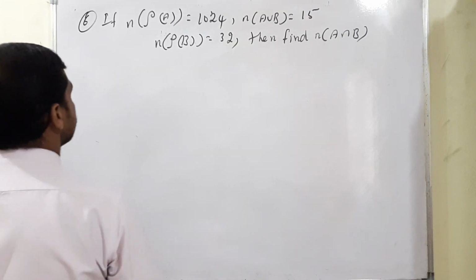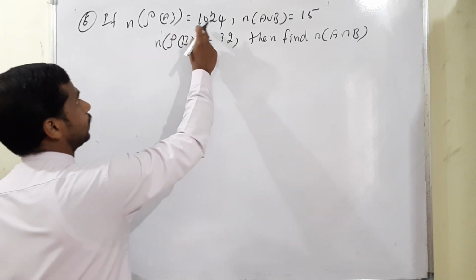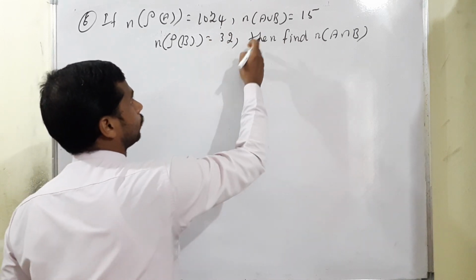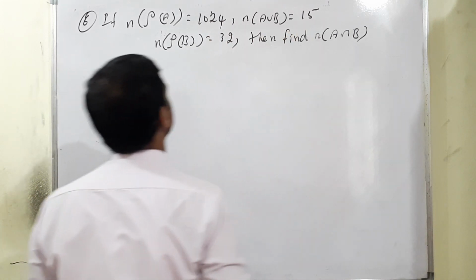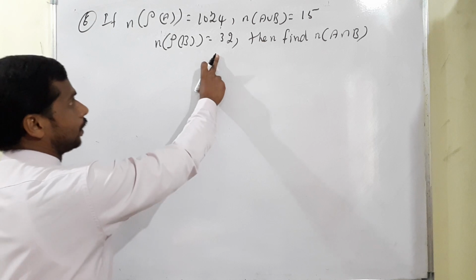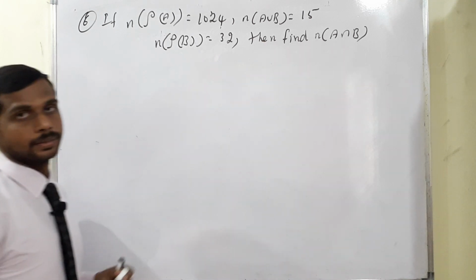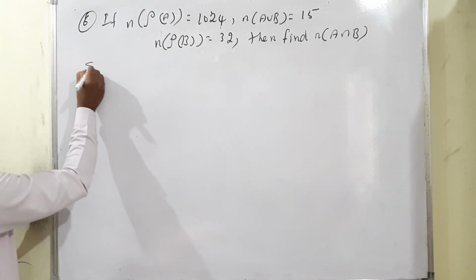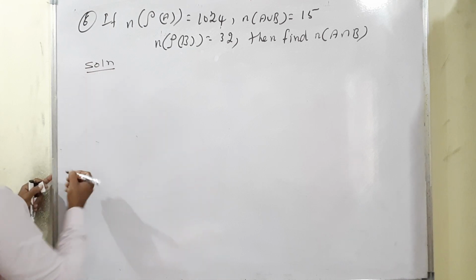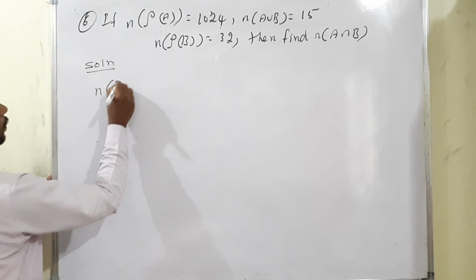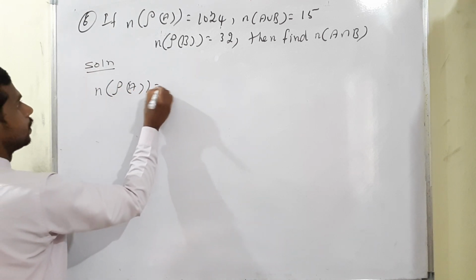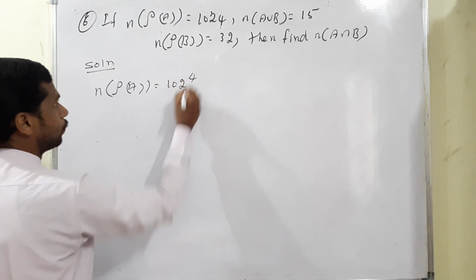Question number 6. The number of elements of the power set of A is 1024. The number of elements of A union B is 15. The number of elements of the power set of B is 32. Then find the number of elements of A intersection B. So, solution. First, the number of elements of the power set of A is equal to 1024.